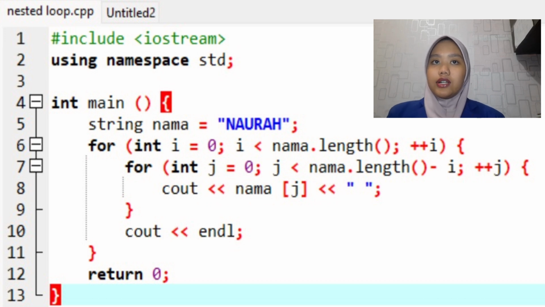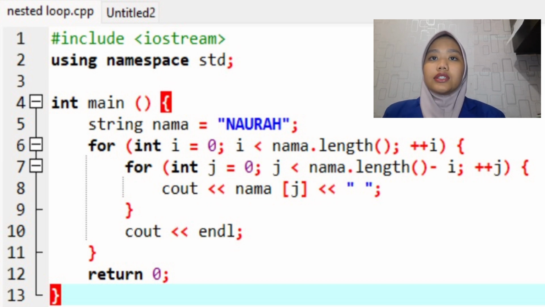In the first line, hashtag include iostream is used to start a program. It is also used to include files that may access additional features in C++, and iostream is input-output stream in order to use cout and cin instructions. In the second line, using namespace std is used to display code without writing std at the beginning of each code word, to make it easier to type and not long.